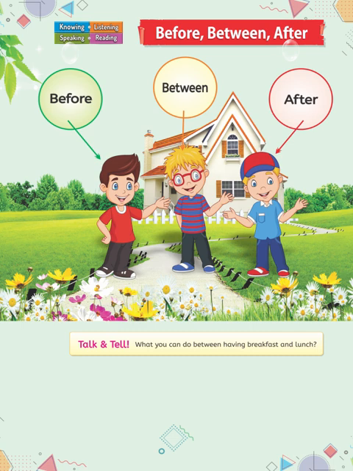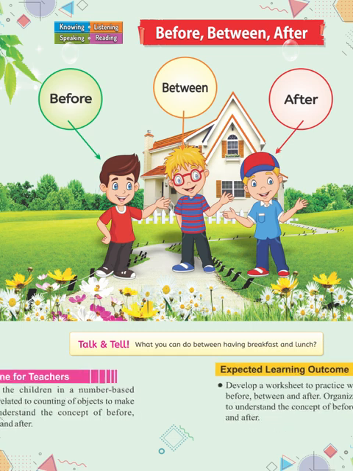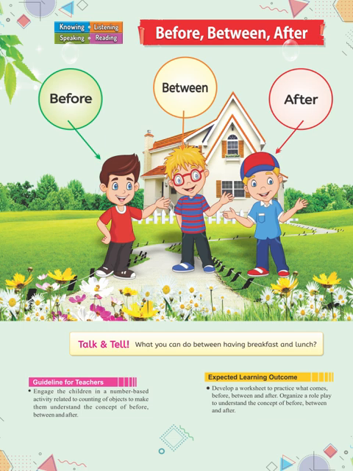And what the teacher should expect as the outcome: develop a worksheet to practice what comes before, between and after. Organize a role play to understand the concept of before, between and after, such as shown in this activity. Like you can make 3 students stand parallelly and then let them know who is before, who is after, who is between according to their standing position.